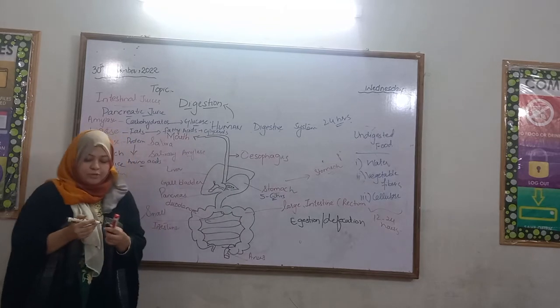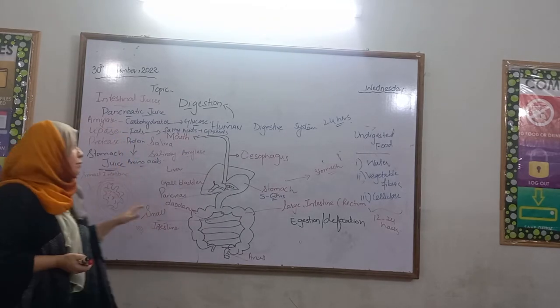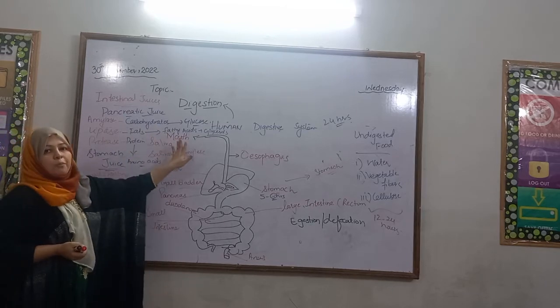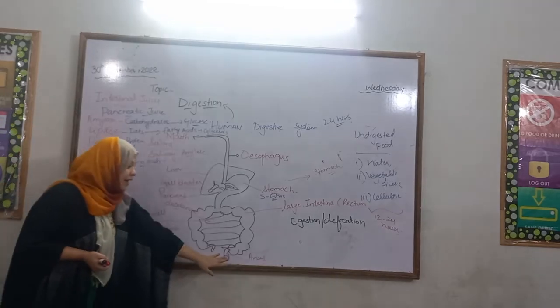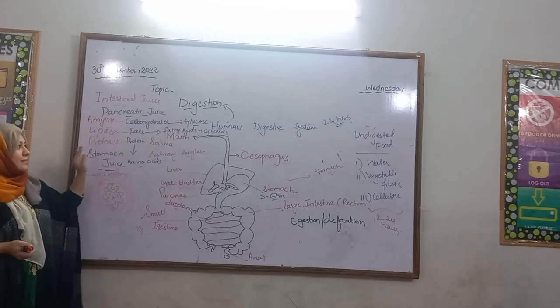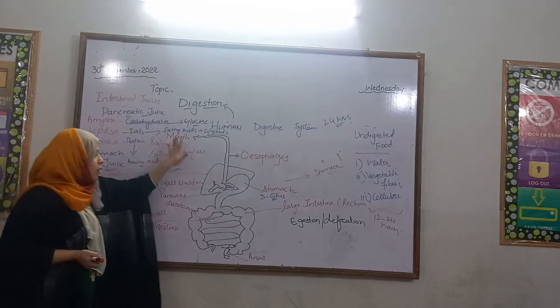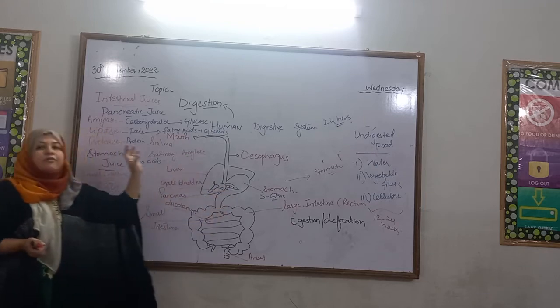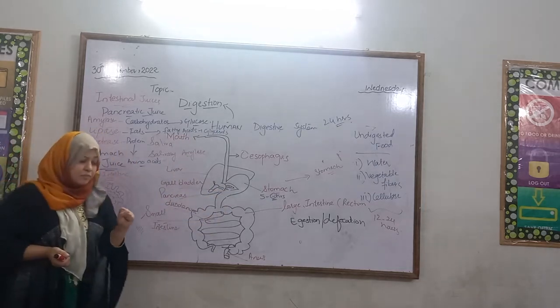This is the whole procedure of how digestion takes place in the human digestive tract. It starts from the mouth and ends in the anus. The organs involved in the human digestive system that we have discussed are the mouth, esophagus, stomach, large intestine, small intestine, liver and pancreas.